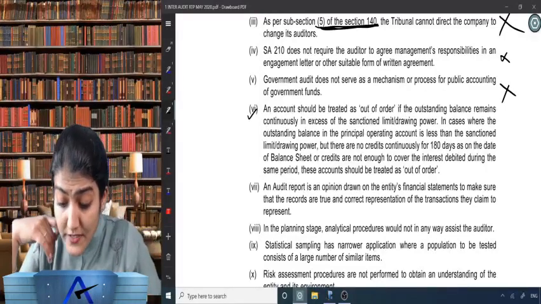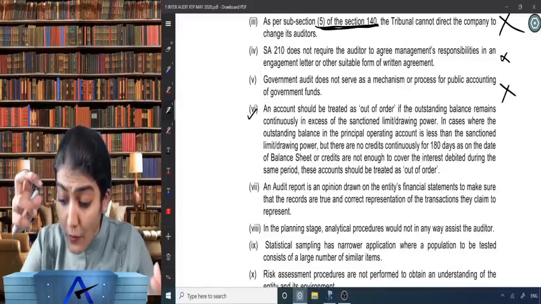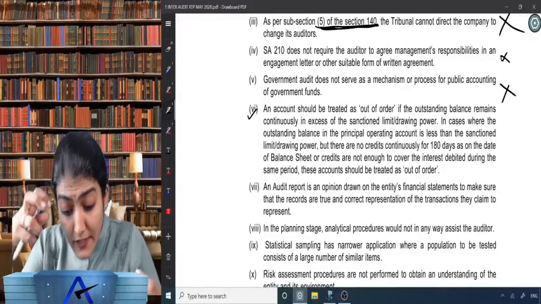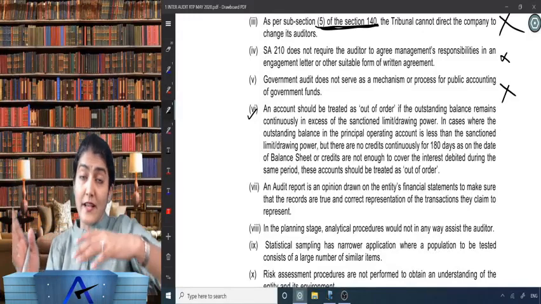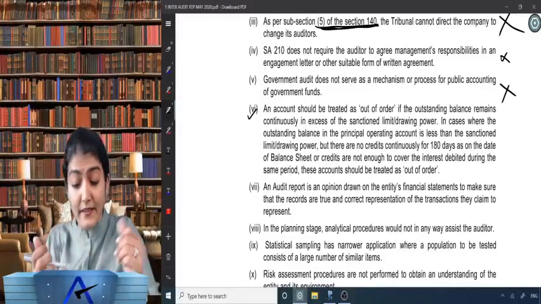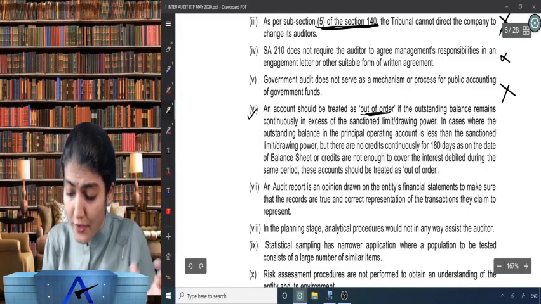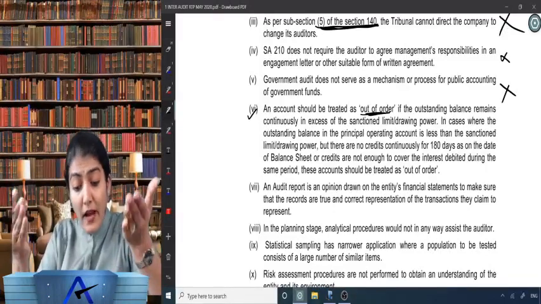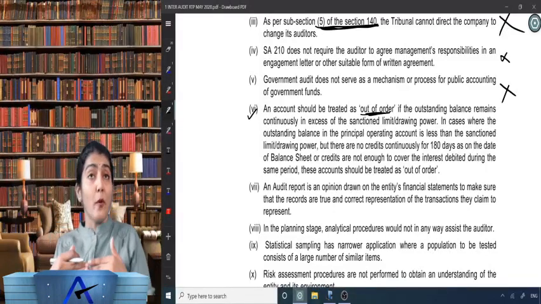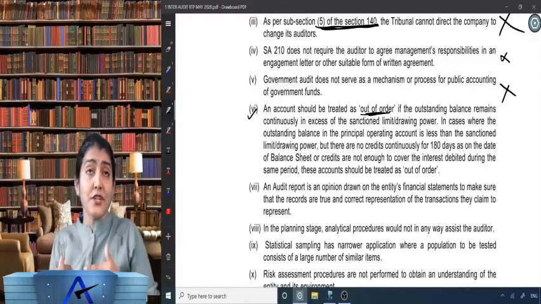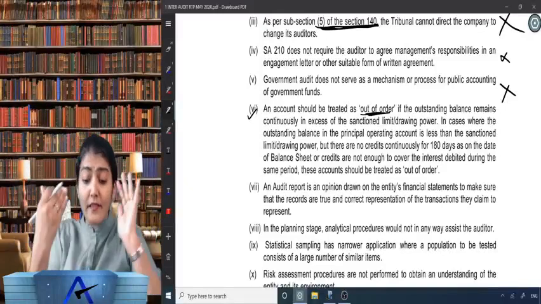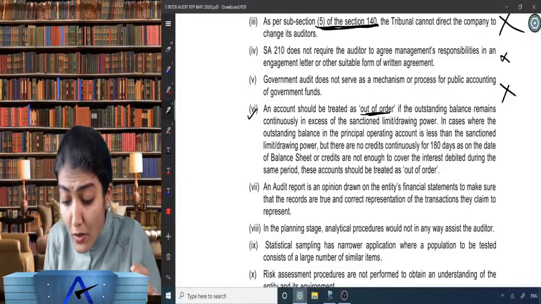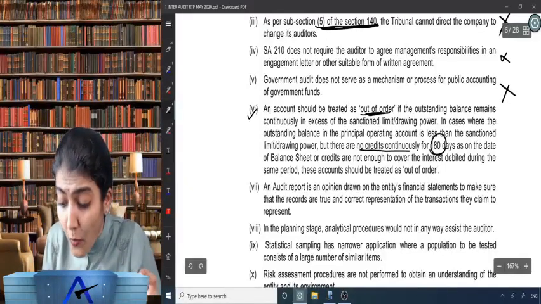So an account should be treated as out of order if the outstanding balance remains continuously in excess of the sanction limit or drawing power. So if it exceeds the sanction limit continuously, it should be treated as out of order. Perfect. In case where the outstanding balance in the principal operating account is less than the sanction limit, so it has not exceeded the sanction limit, but there are no credits continuously for 180 days.